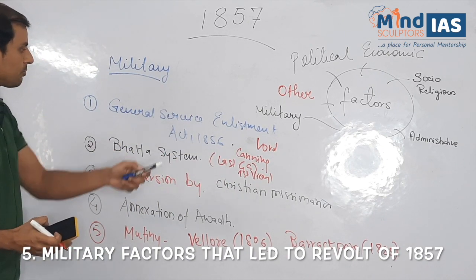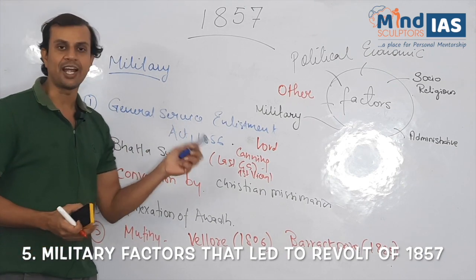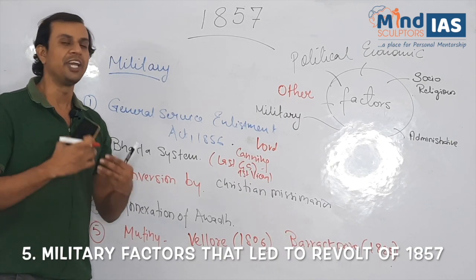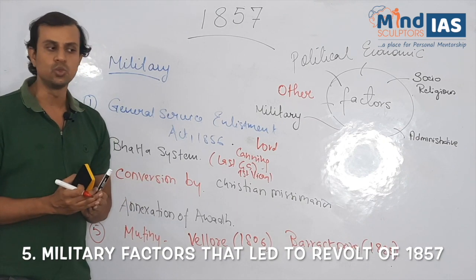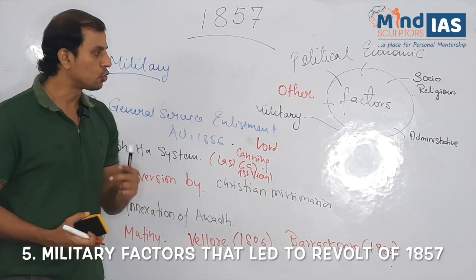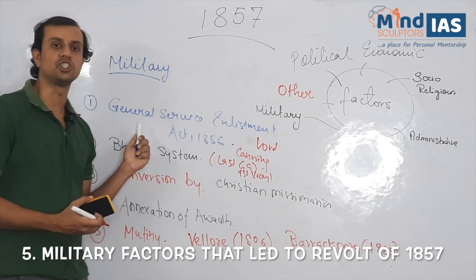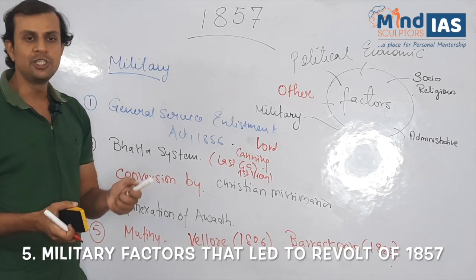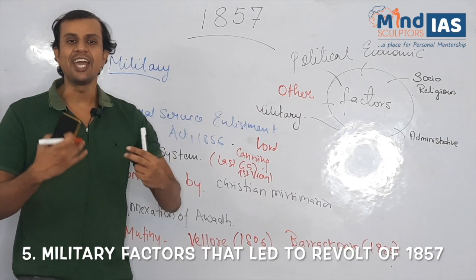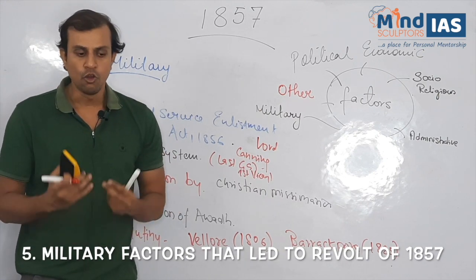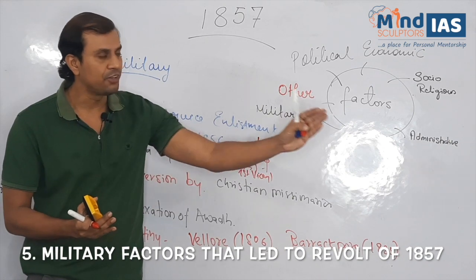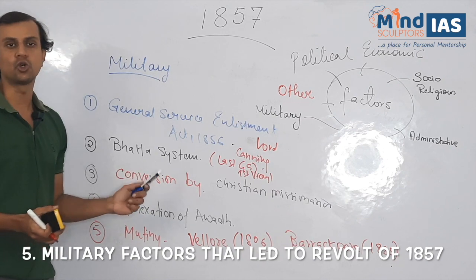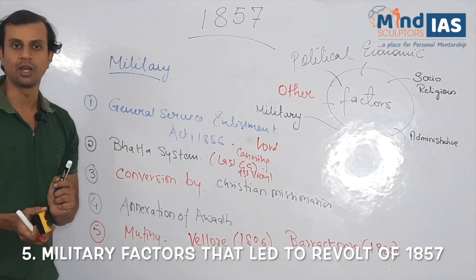Now, what does this act talk about? According to General Service Enlistment Act 1856, Indian soldiers serving in Bengal army had to serve any part of the world. Now, according to Hindus, crossing the sea means loss of caste. So, they were unhappy with the passage of this act. Secondly, Bhatta system. Soldiers of Bengal army were paid extra foreign service allowance for serving in Punjab and Sindh. It was stopped. This also caused resentment among the members of Bengal army.